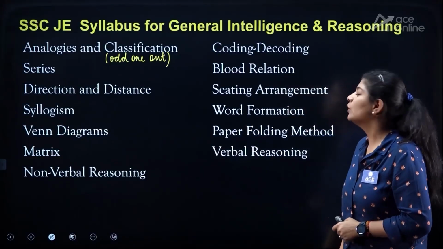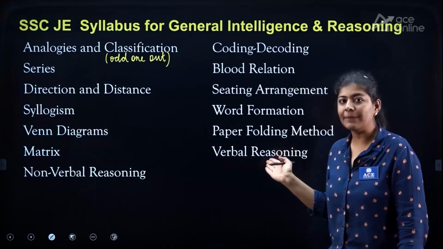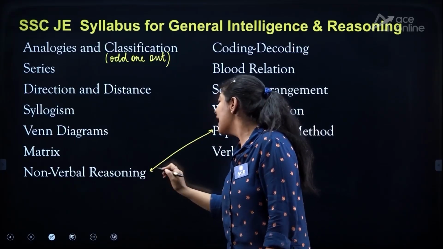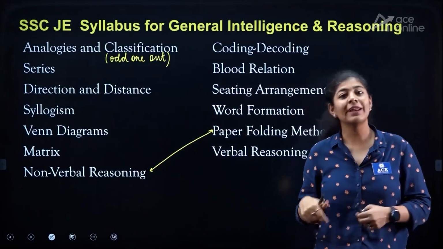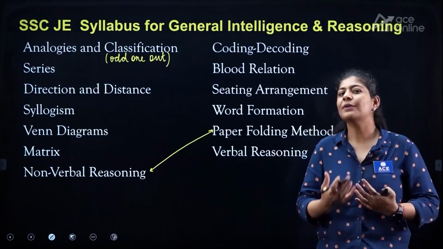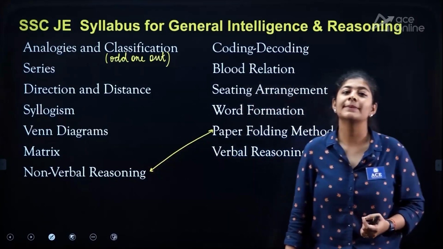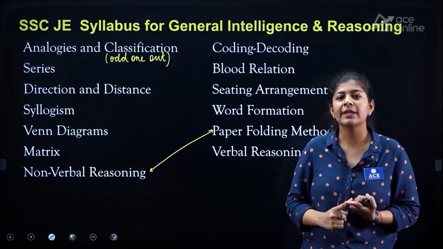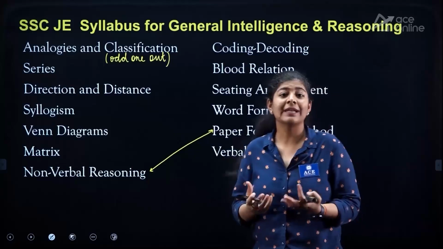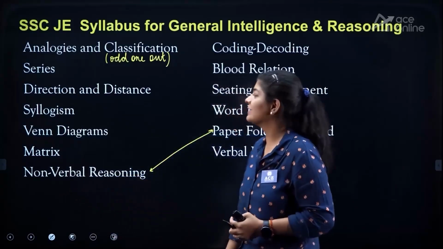The next one is the paper folding method. Basically, paper folding comes under non-verbal reasoning, but it is separately mentioned in the syllabus, so I also wrote it over here. But you can connect these two topics. To attempt non-verbal reasoning, or any topic in which images are involved, you need to analyze them carefully. The topics under non-verbal reasoning are maybe paper cutting, paper folding, embedded figure, joining of the figures, and many more, right? There are a few categories of analogies, series, and classification also present in non-verbal reasoning, right?